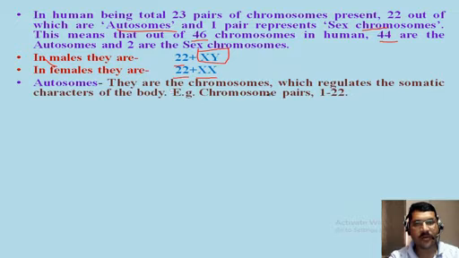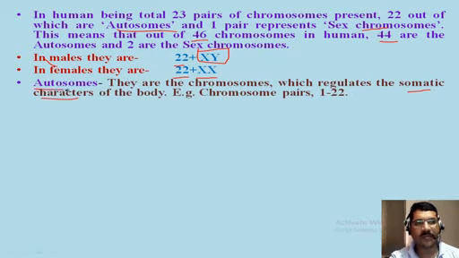Autosomes are the chromosomes which regulate the somatic characters of the body. So it is very important, somatic characters of the body. In human beings, if you take an example, the color of hair, the color of eye, color of skin, and so many other phenotypic characters are regulated by the autosomes.